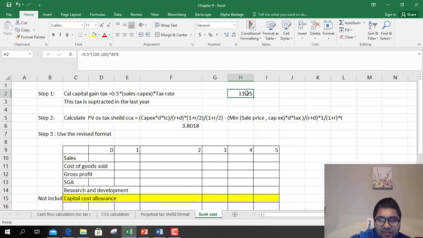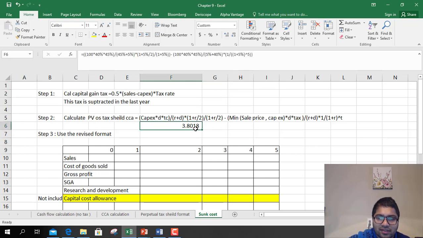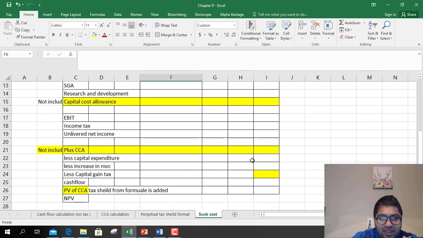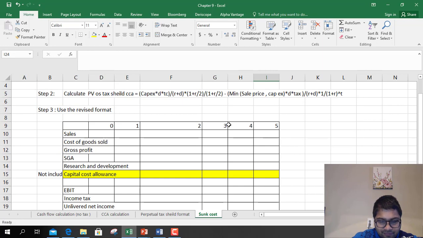So I'll deduct this. Okay. Step 1, calculate capital gain tax, right? This tax is subtracted from the last year's profit. So calculate capital gain tax, and this tax is subtracted from last year's profit. So if you see here, we'll have the capital gain tax thing. So we subtract it from last year's profit. Okay.